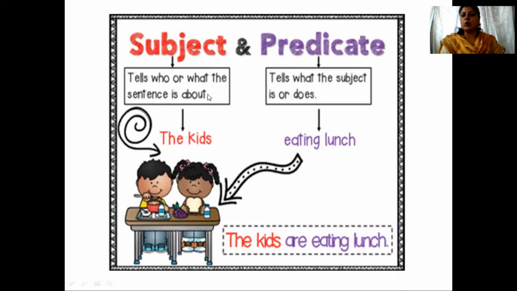Subject tells who or what the sentence is about. Predicate tells what the subject is or does. Now in this sentence, the kids are eating lunch. Whom are we talking about? Yes, the kids. And what are these kids doing? They are eating lunch. So the kids is the subject. Are eating lunch is the predicate. Clear?